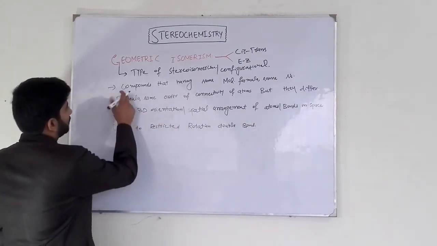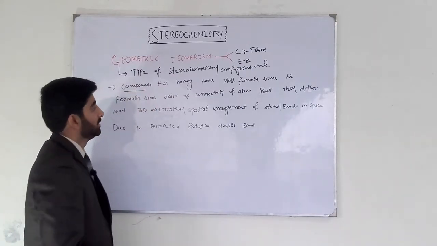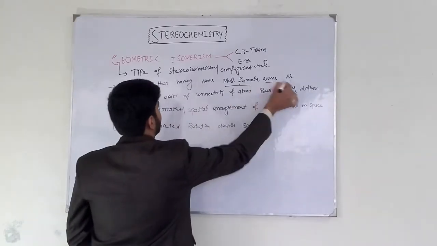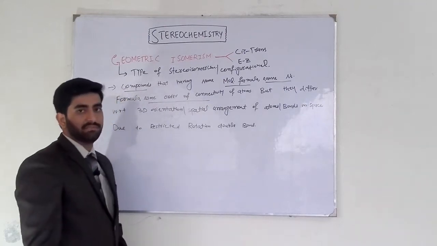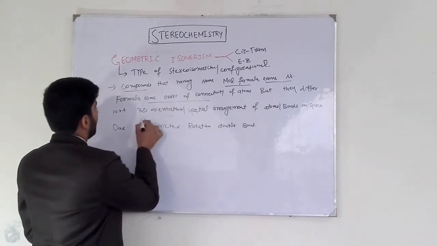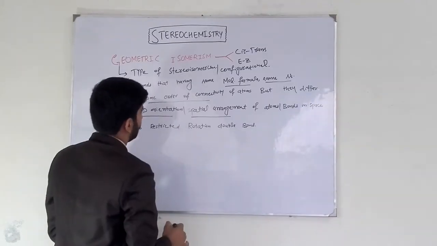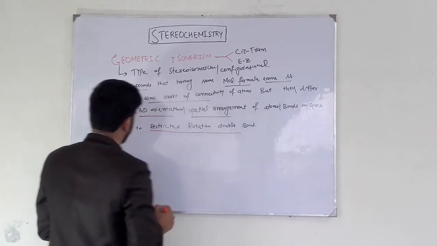Such compounds are called geometric isomers and the phenomenon is known as geometric isomerism. These are compounds having the same molecular formula, same structural formula, same order of connectivity of atoms and the same bond sequence, but they differ with respect to the three-dimensional orientation or the spatial arrangement of atoms or bonds in space due to the restricted rotation of a double bond.